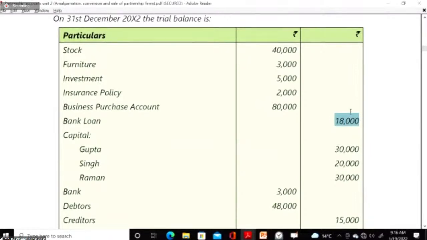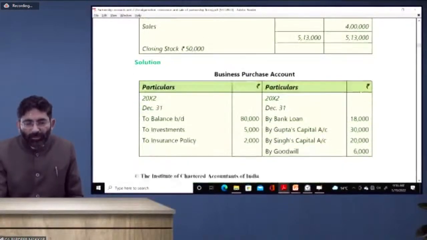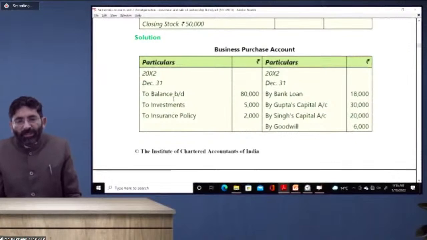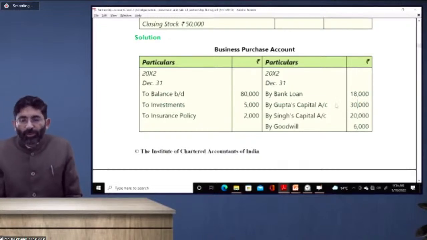If the same set of books is continued, it means we have not closed our books of accounts. So for that reason, you have to close the books of accounts first. You have to reverse the entry of to investment, to insurance policy, by bank loan, by Gupta, by Singh, so that we can close our books of accounts properly.